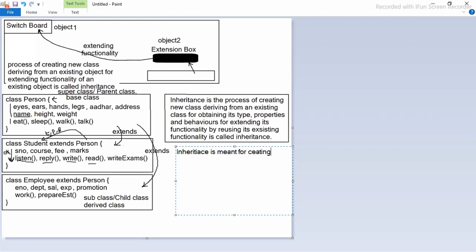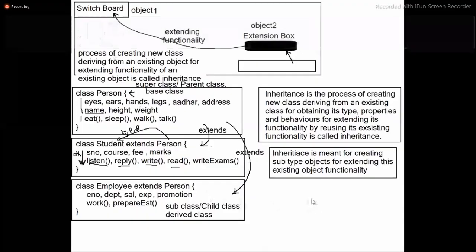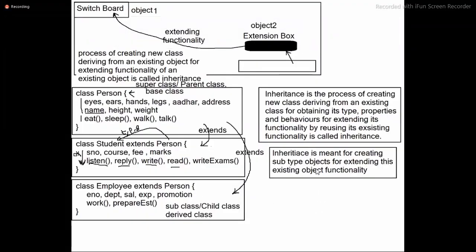Inheritance is meant for creating subtype objects for extending this existing object functionality. Okay, now, inheritance is meant for creating subtype objects for extending this existing object functionality. So this is the main reason for inheritance.